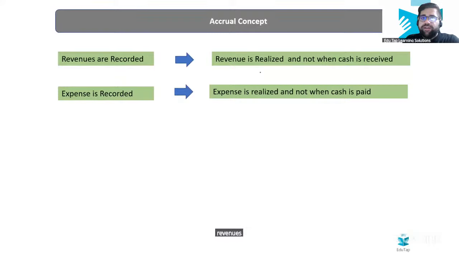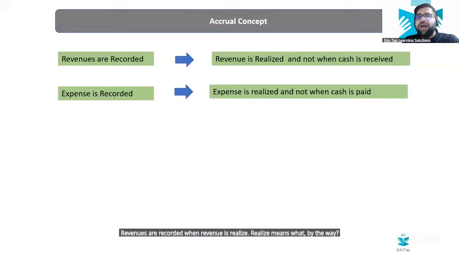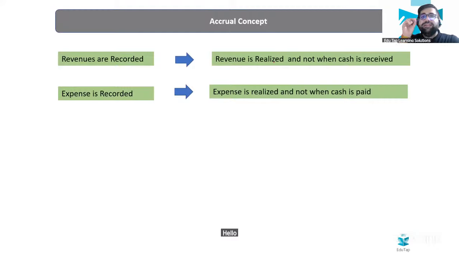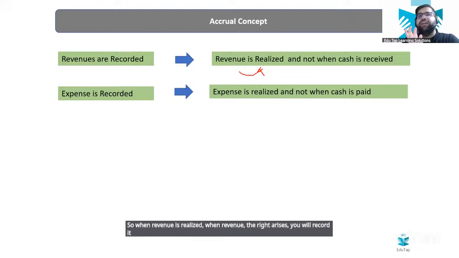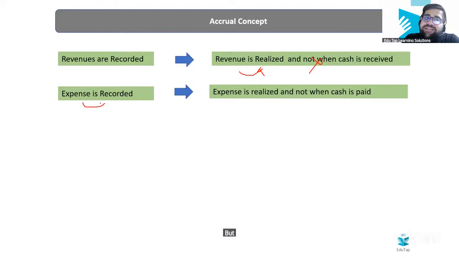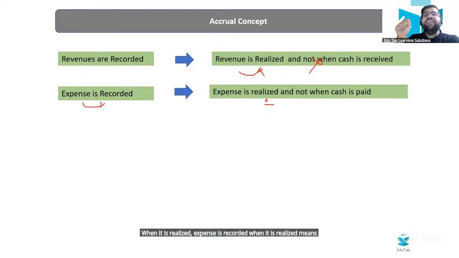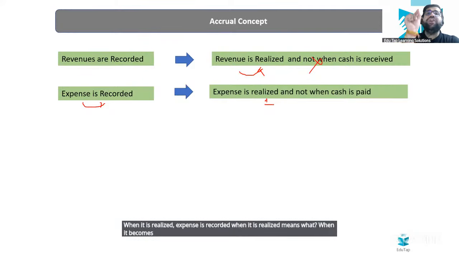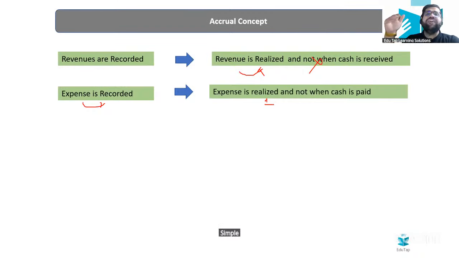Revenues are recorded when revenue is realized. Realized means what, by the way? I have told you before as well. Yes, the right arises. So when revenue is realized, when the right arises, you will record it. No terms and conditions except those exemptions. Not when cash is received. But expense is recorded when it is realized. Expense is recorded when it is realized means what? When it becomes due or when you are obligated to pay it. Simple, not when cash is paid, right? So this is basically the accrual concept.